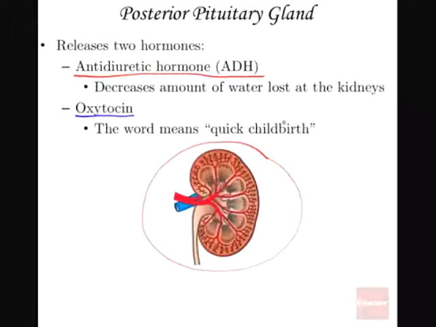This one will stimulate the contraction of the uterine walls, or the myometrium contracts. Contracts means they squeeze the baby, and as they are squeezing, the baby will be pushed down through the cervix, then the vagina, then the vulva, then out.